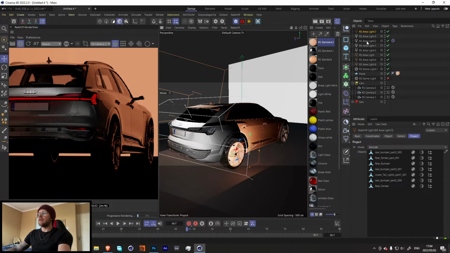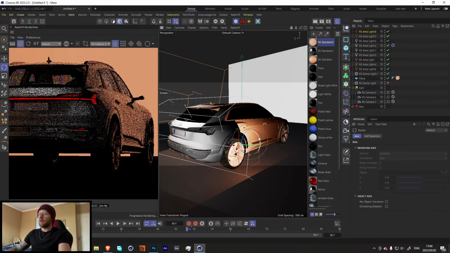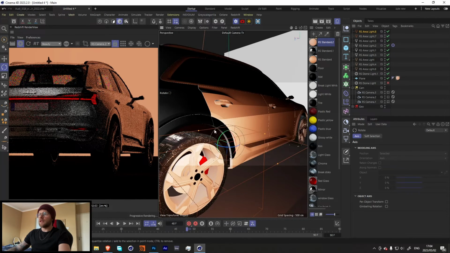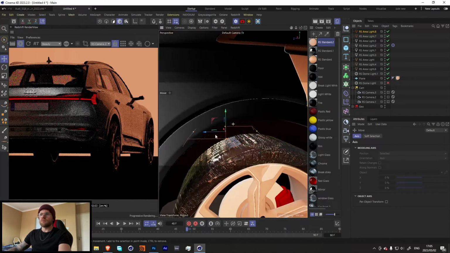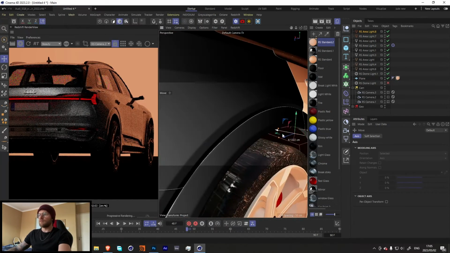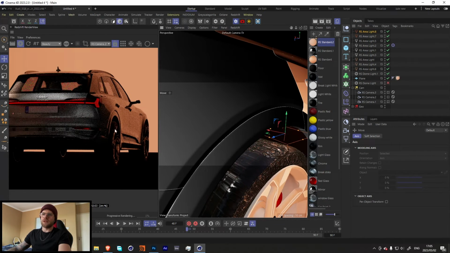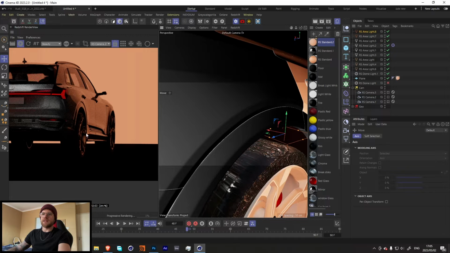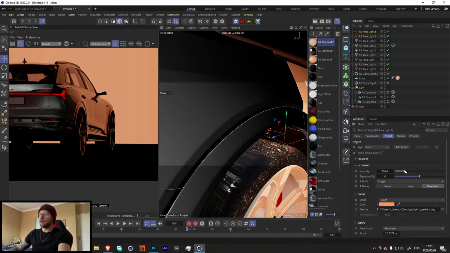So let's go in and add some more lights. Let's duplicate our light over here, make it quite small. And now look at that. We have this really nice lit tire over here. Although it does look like we can increase the intensity over here a bit, just so that we actually get a little bit of a highlight over there.